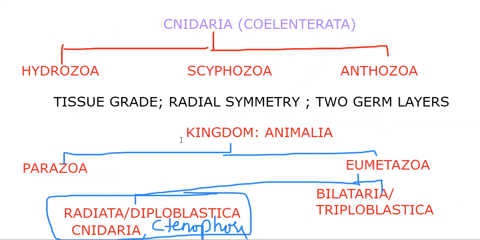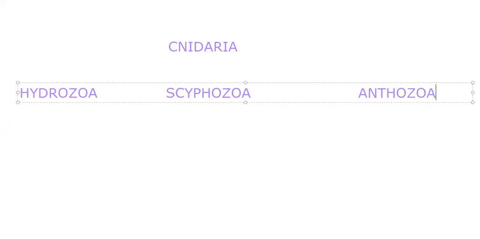Now we need to see where these polyps and medusas are present in phylum Cnidaria. Let me erase this, or else we'll take another page. Phylum Cnidaria has three classes. What are the three classes? Hydrozoa, Scyphozoa, and Anthozoa. Whatever characters we learn here, we need to apply in these classes.